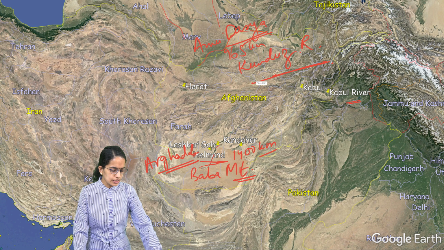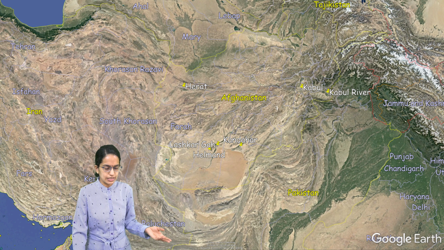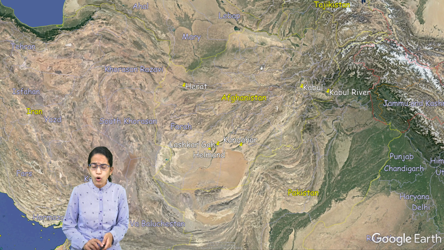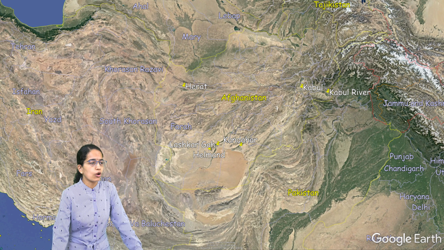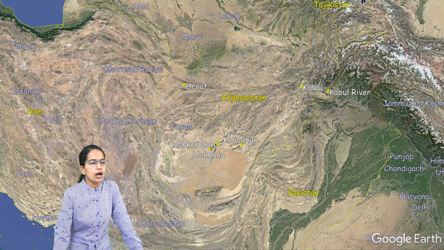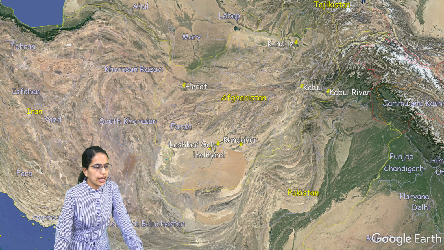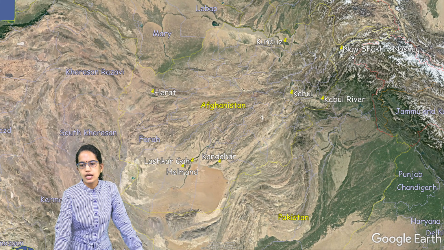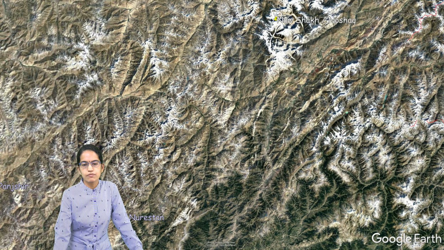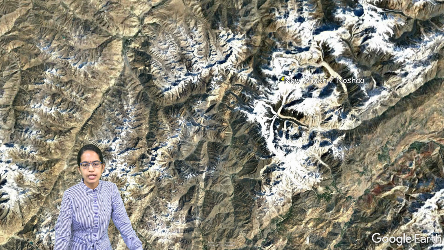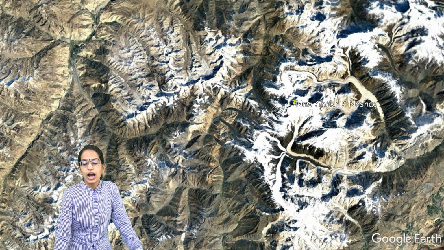Now Afghanistan is known for its unique vegetation. Also, we have seen lots and lots of valleys and lakes in the region of Afghanistan. Some of the important regions include Kunduz. Then we also have the highest peak, which is known as Noshaq. Noshaq is the highest peak, located very close to the China border, and it is part of the westernmost part of the Hindu Kush.